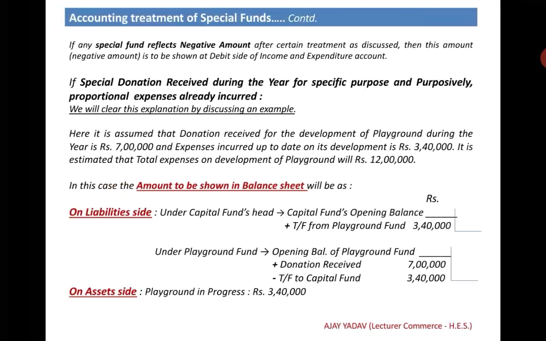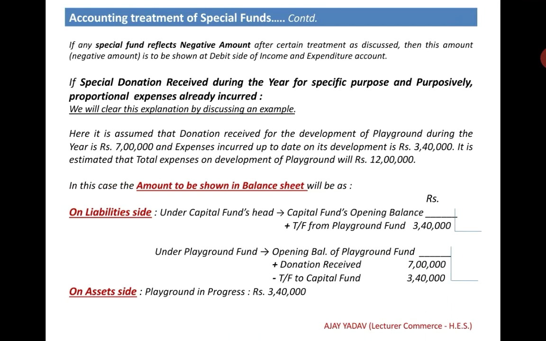If a special donation is received during the year for a specific purpose and proportional expenses have already been incurred, we will discuss this through an example. Here, it is assumed that the donation received for development of a playground during the year is rupees 7 lakh and expenses incurred up to date on the development are rupees 3,40,000. It is estimated that the total expense of development of the playground will be rupees 12 lakh. So, in this case, the amounts to be shown in the balance sheet will be on the liability side under the capital funds head.